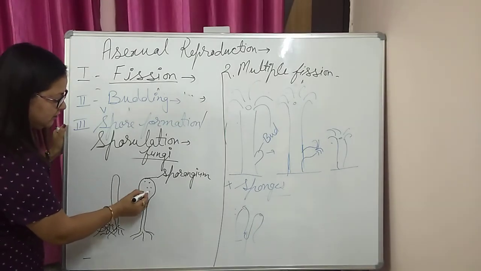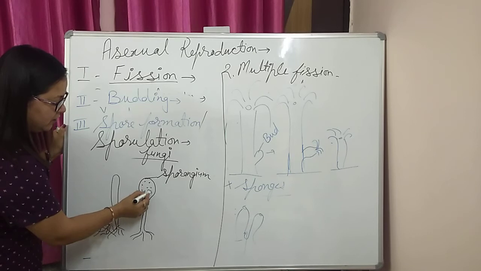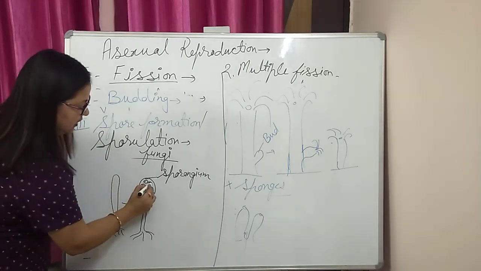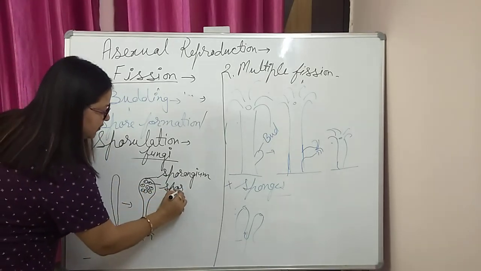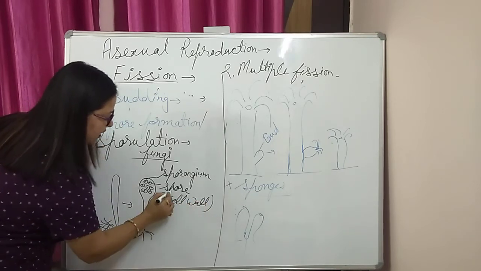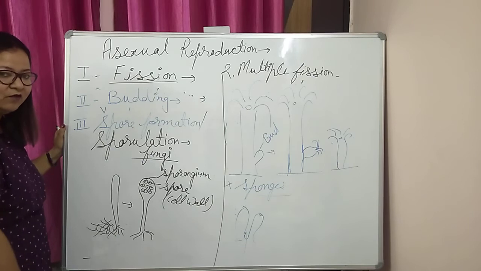Here the nucleus divides a number of times, followed by the accumulation of cytoplasm, formation of cell membrane, and the most important thing, these spores are surrounded by a cell wall. They have a very rigid and protective cell wall.